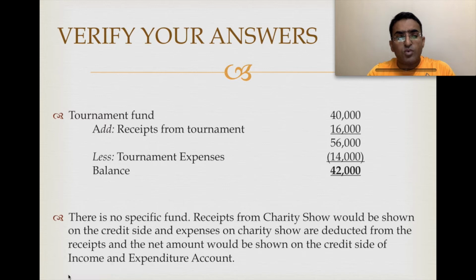First thing, there is no special fund. So obviously fund based accounting is not to be done. It will all be going to the income expenditure account, where we will show it on the income side because we have a surplus. We received 7, we paid 3, so we have 4,000 rupees as surplus. In case there is loss, it will go on the expenditure side. So where is it to be shown? See this, credit side of income and expenditure.